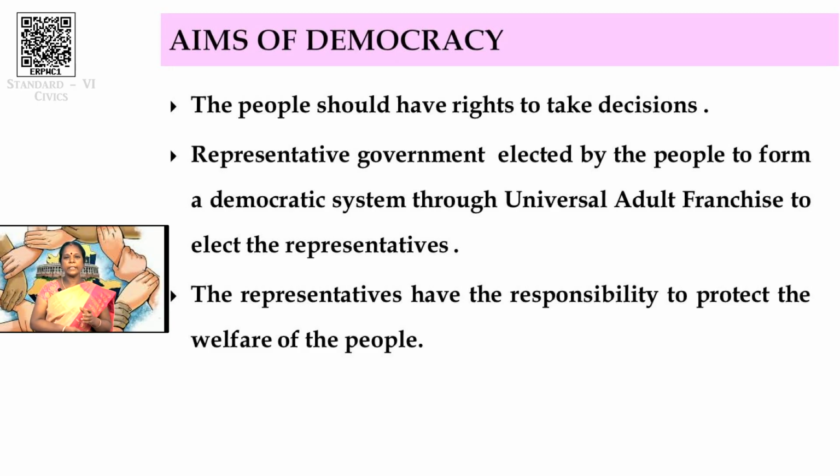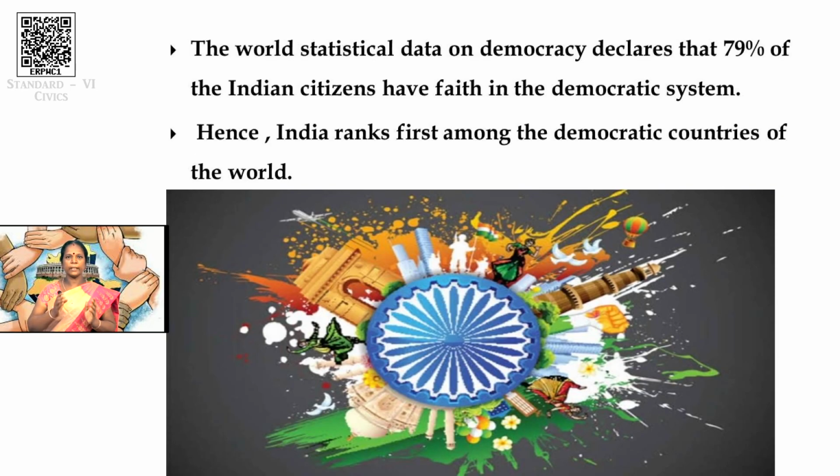Then the representatives are elected by the people through universal adult franchise. What is the meaning of universal adult franchise? This means the people who attain the age of 18 have the right to vote in the election. So the people elect the representatives through universal adult franchise. And then the representatives have a responsibility to protect the welfare of the people. These are the most important aims of a democracy.